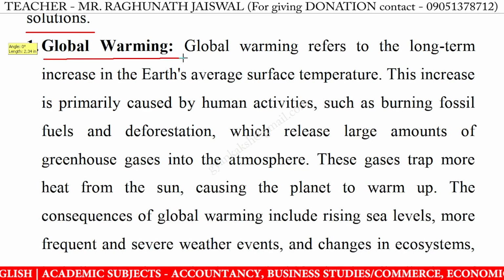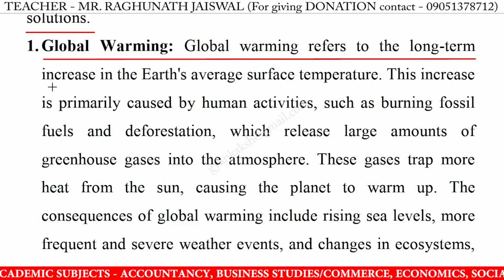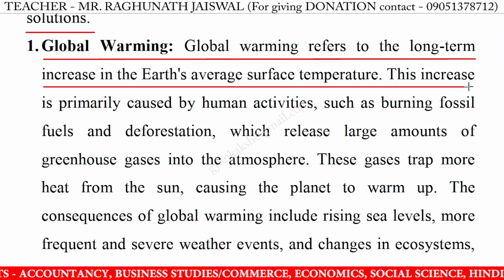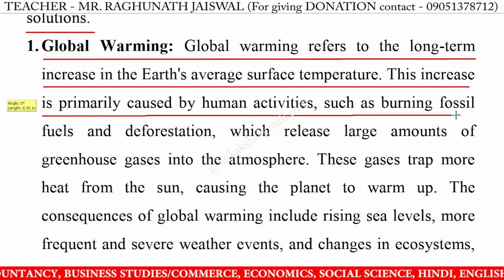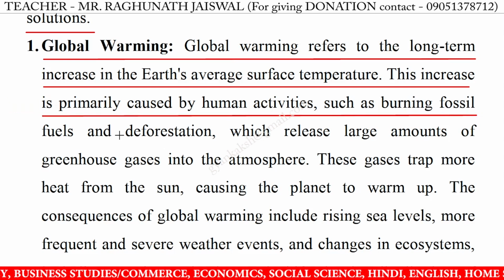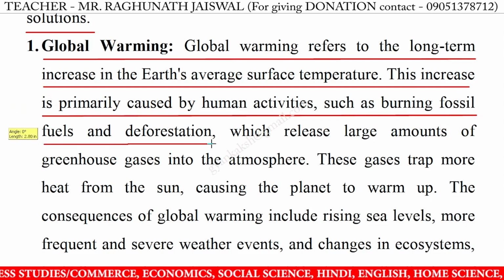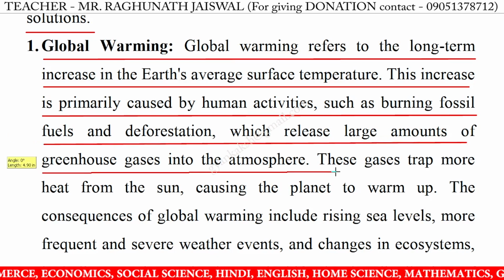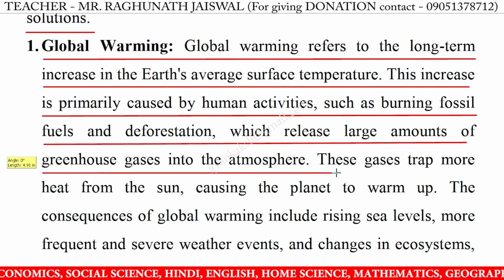Global warming. Global warming refers to the long-term increase in the Earth's average surface temperature. This increase is primarily caused by human activities, such as burning fossil fuels and deforestation, which release large amounts of greenhouse gases into the atmosphere.